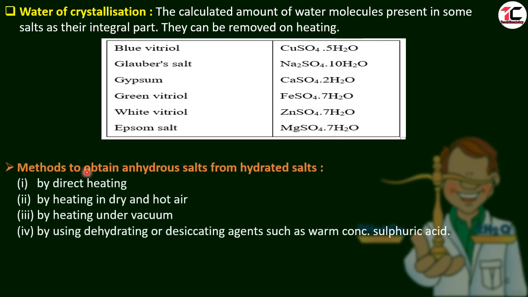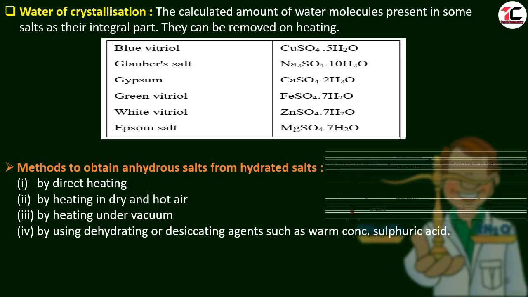Let us see the methods to obtain anhydrous salts from hydrated salts. We can get anhydrous salts from the hydrated salts by direct heating. On direct heating, water molecules will be removed. By heating in dry and hot air, that air will absorb the moisture. By heating under vacuum, the water molecules will be removed. By using dehydrating or desiccating agents such as warm concentrated sulfuric acid, it will take out the water molecules.